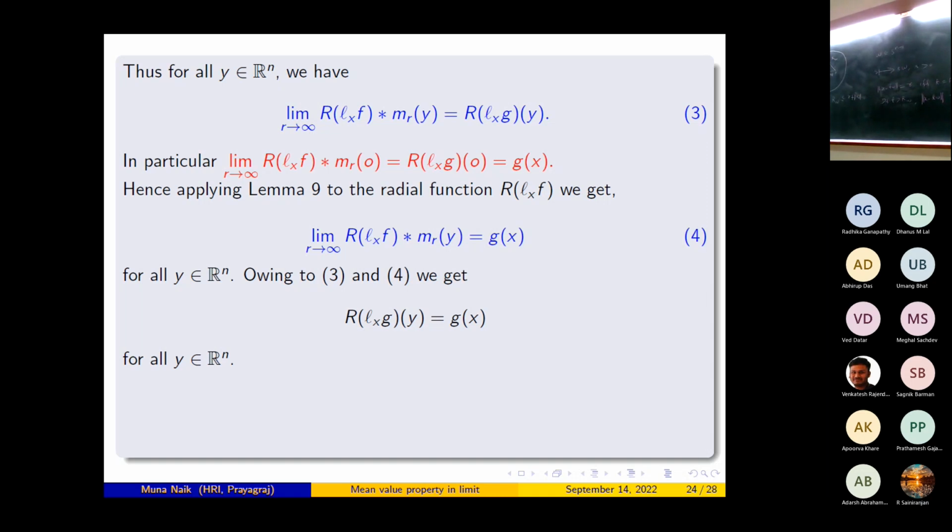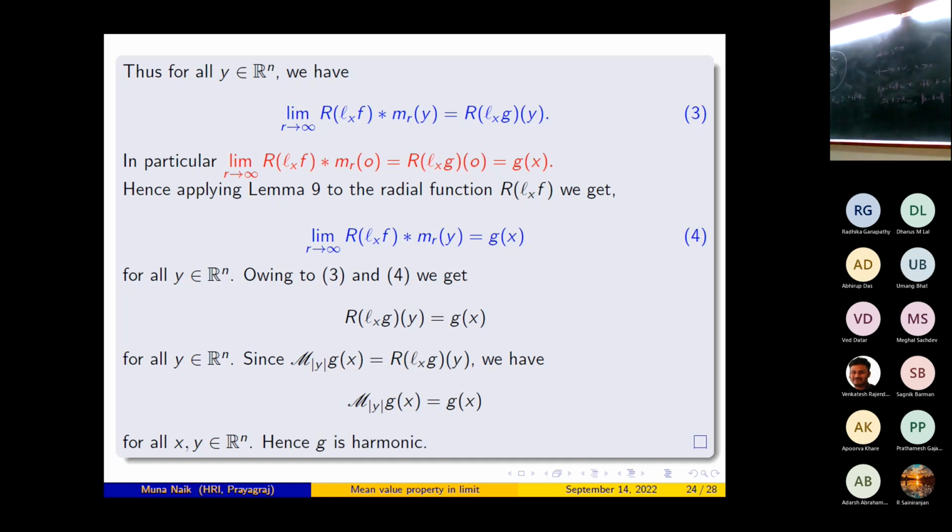So in case you do not remember that, this is the thing. Since m of norm y G_x is equal to R of L_x G_y, we have m of norm y G_x is equal to G_x for all x, y belonging to R^n. Therefore, G is harmonic. So I have discussed the asymptotic mean value property when the radius tends to infinity, and I have proved this result for the Euclidean space in the harmonic case.